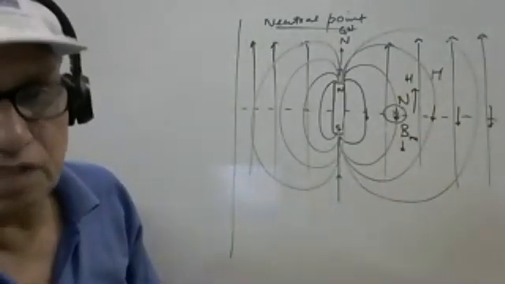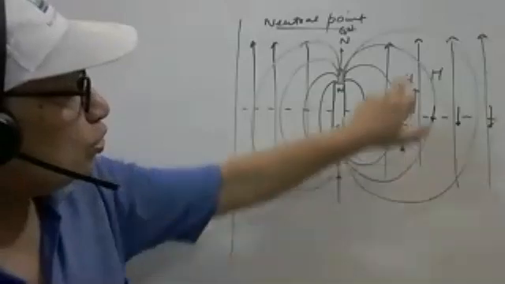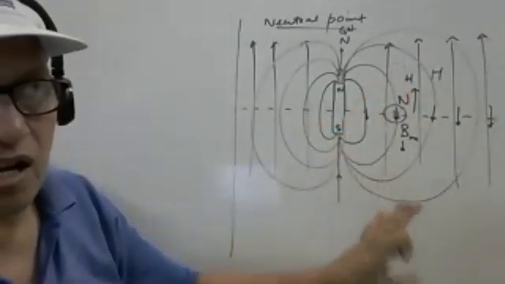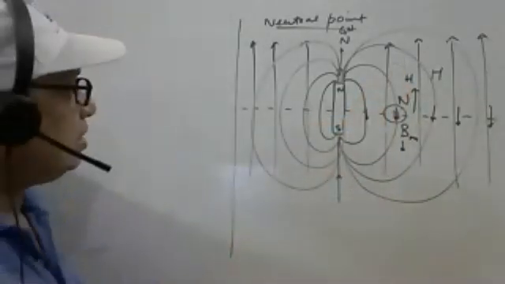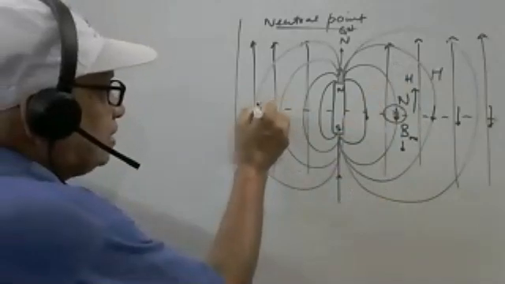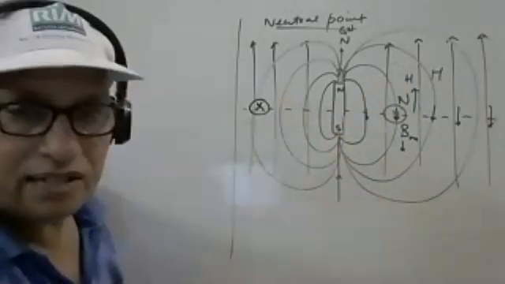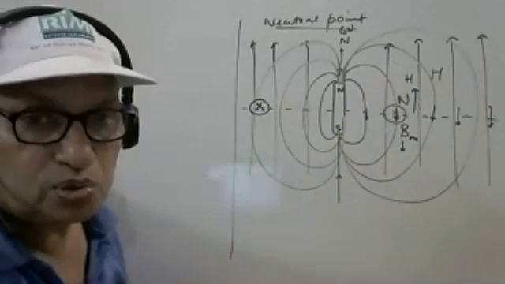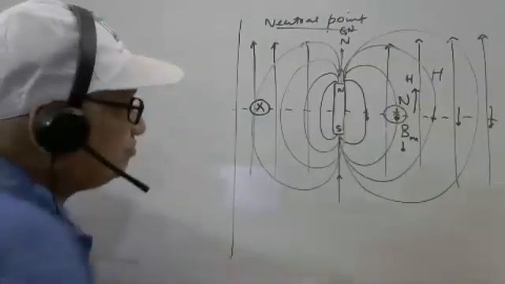So for the neutral point, these two things must be equal and opposite. Similarly, somewhere here also we get a neutral point. So there are two neutral points in this case.